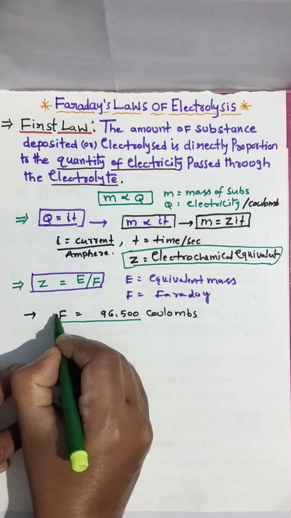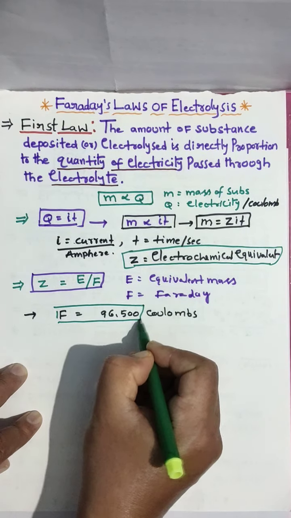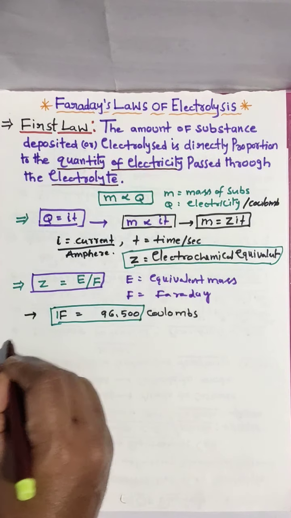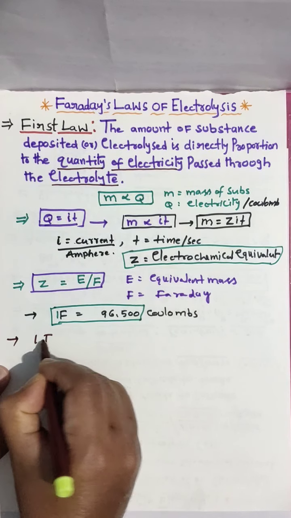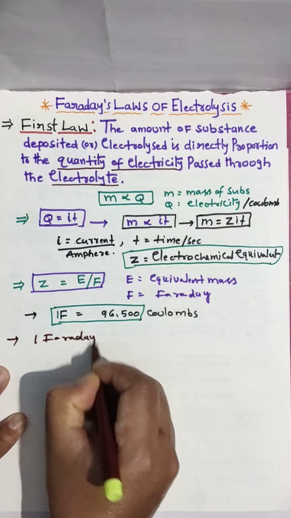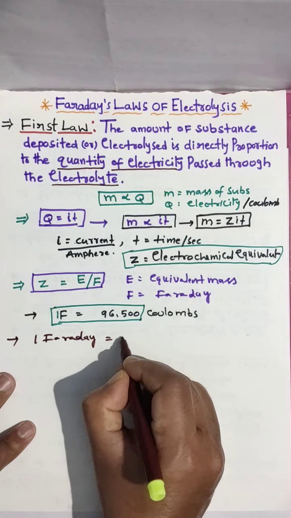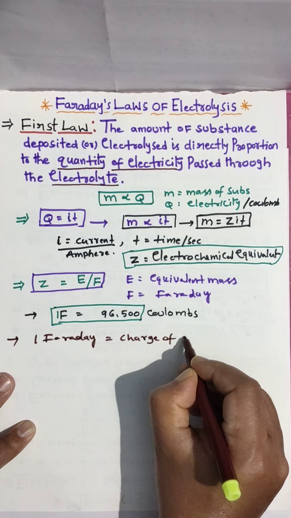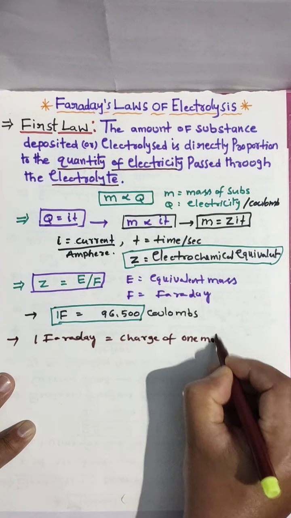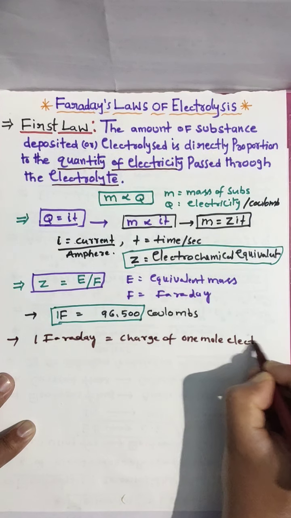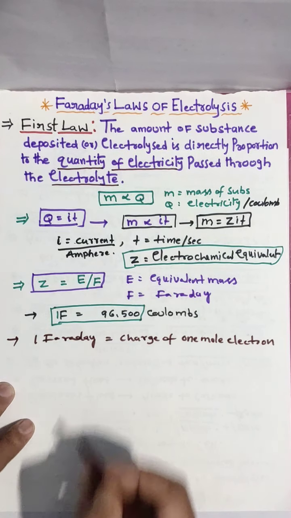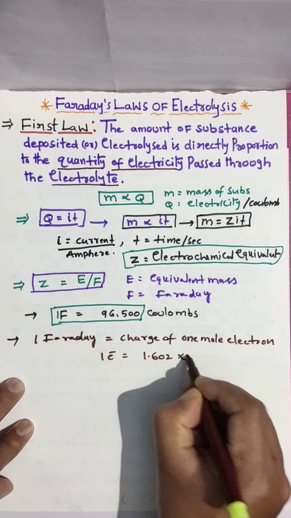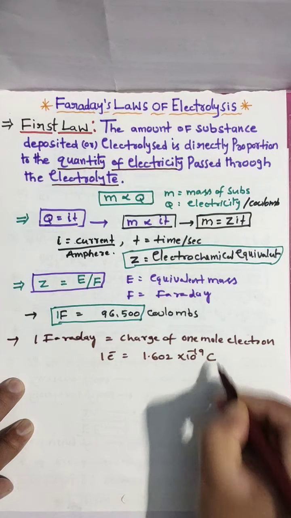1 Faraday value how much? 96,500 coulombs. How did we get this value? 1 Faraday is nothing but the charge of 1 mole of electrons. The charge of 1 electron you know, 1.602 into 10 to the power of minus 19 coulombs.